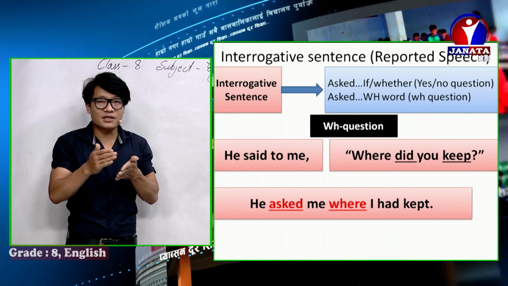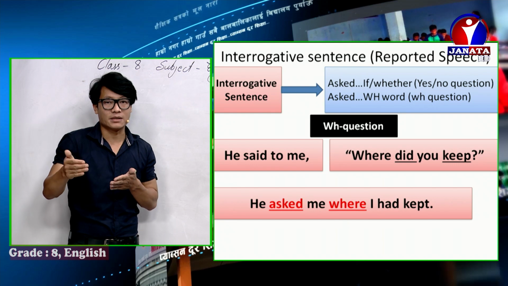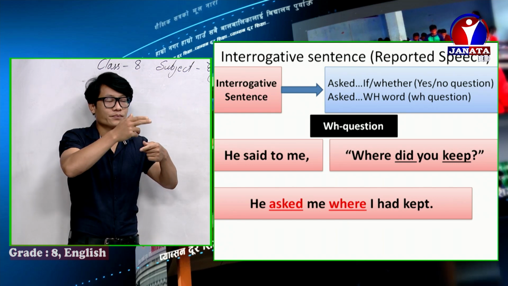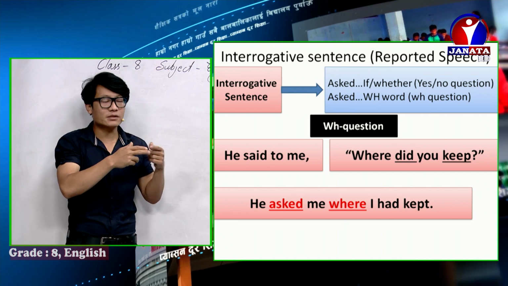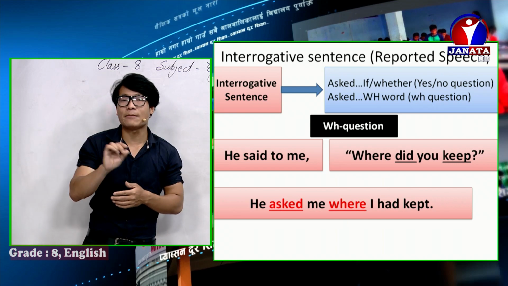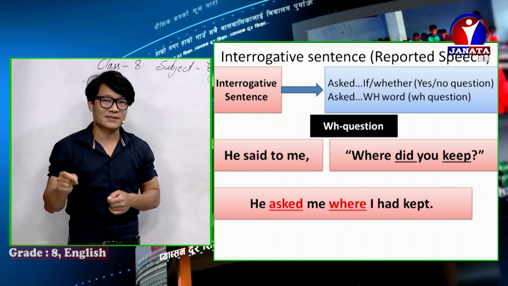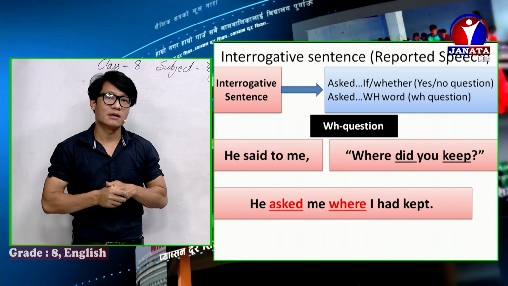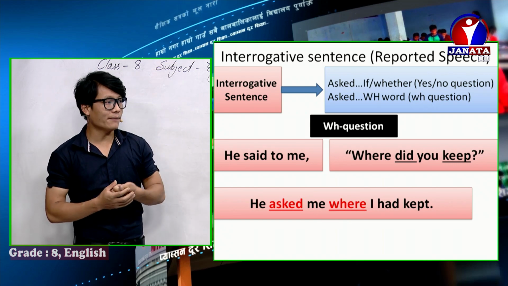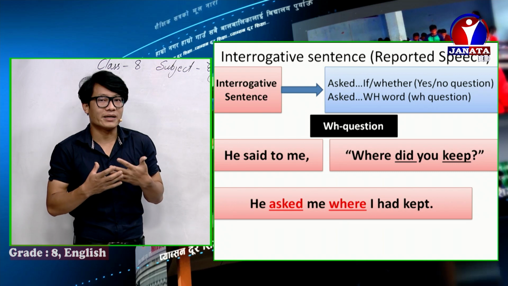After writing the W word, we need to focus on the subject. So what is the subject there? There is a you, and you should be changed according to the object me. So there is I. And did you keep? This is a simple past. Simple past should be changed to past perfect. So there is had plus verb 3. Had kept. She said to me, "Where did you keep?" She asked me where I had kept.